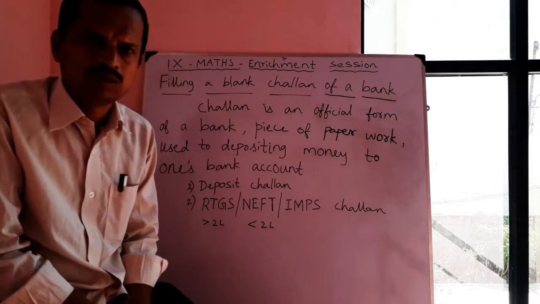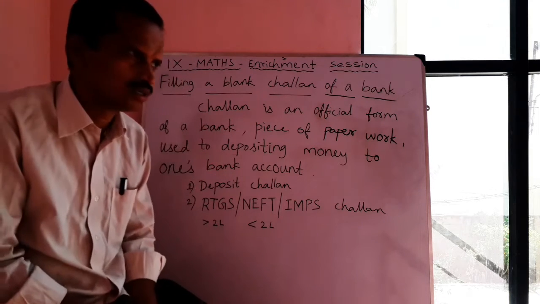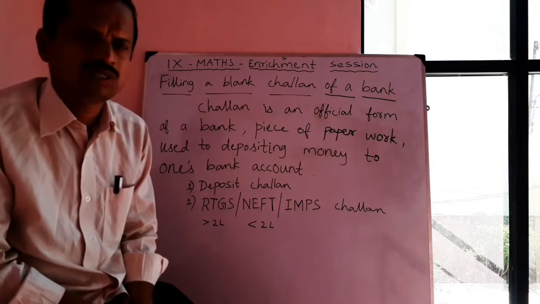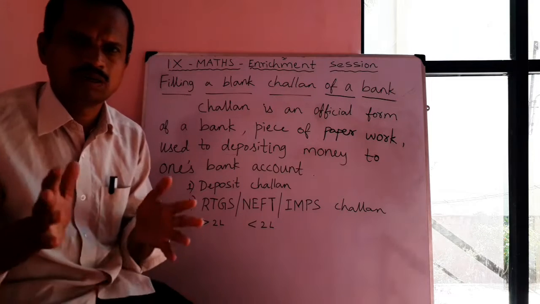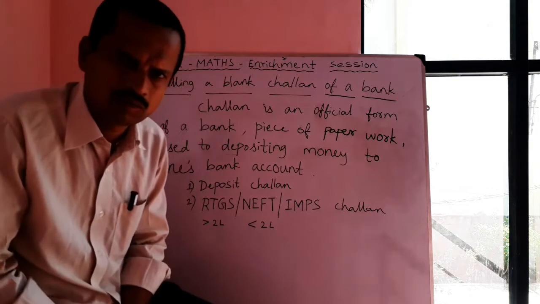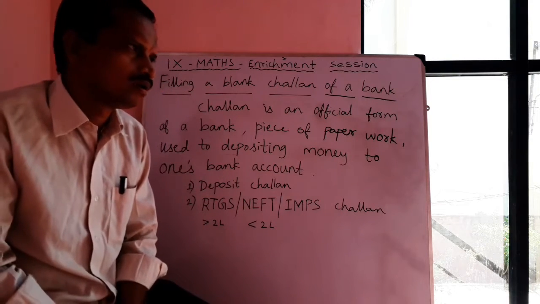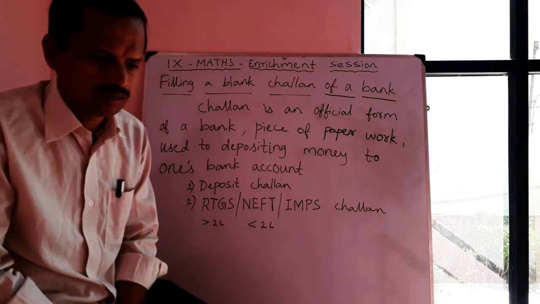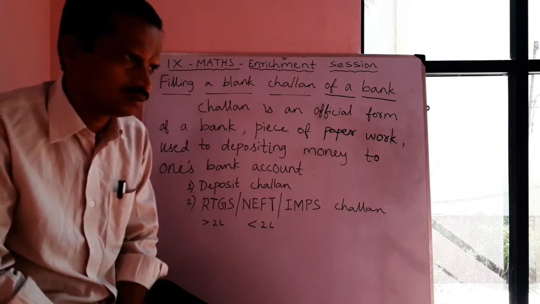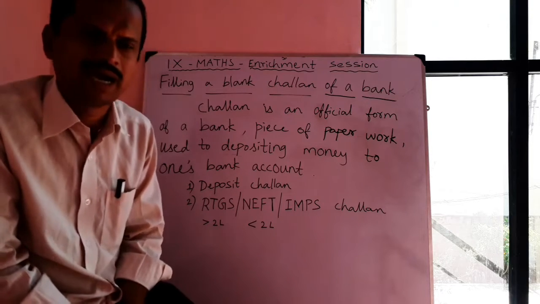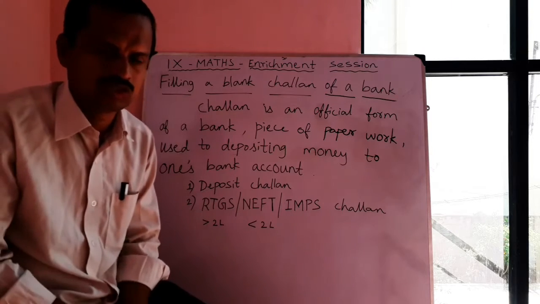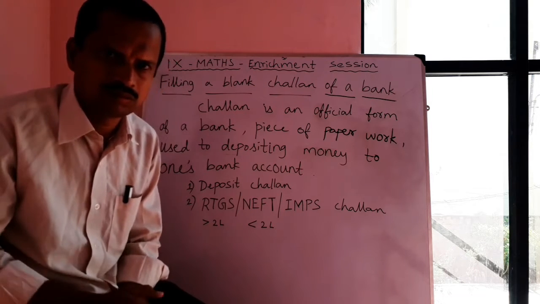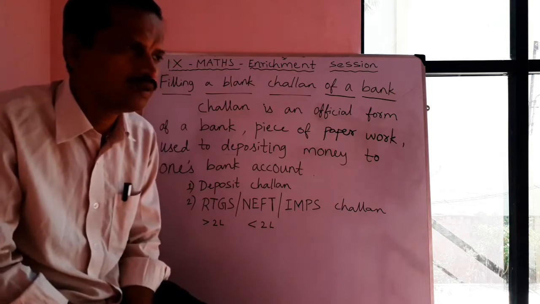The new concept here is the Chalan. Chalan means it's nothing but bank work. Many of you, I think, don't have a chance of visiting a bank at this age, because you are below 15 years old.